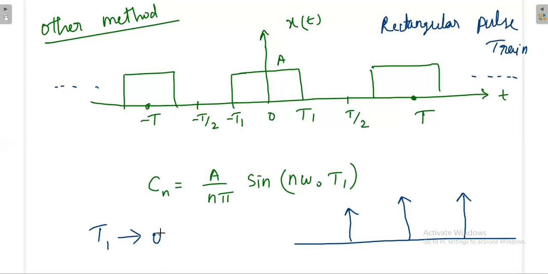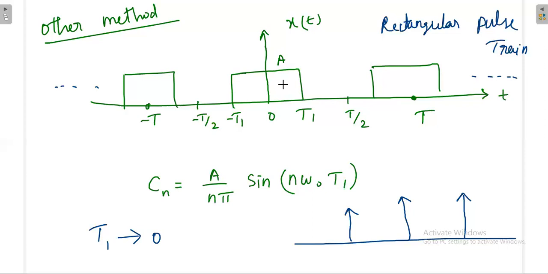But T1 is going to 0. We know that whenever we have a rectangular pulse, once you make T1 as 0, we do not know what the amplitude value is. Actually the amplitude value will go to infinity once you make the width 0.